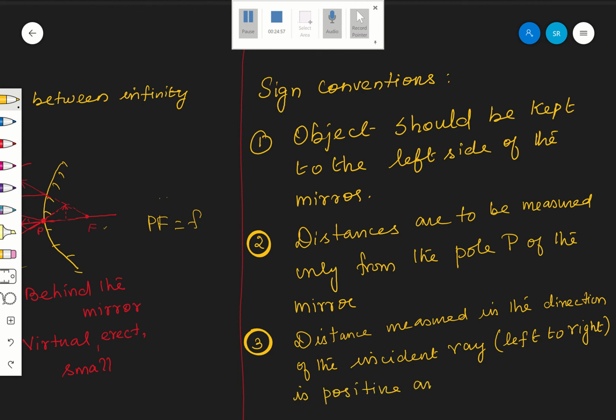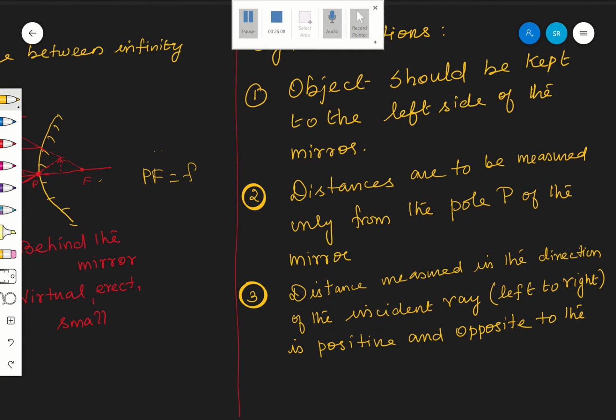And opposite to the direction of incident ray is negative. Direction of the incident ray means what is that? Right to left.